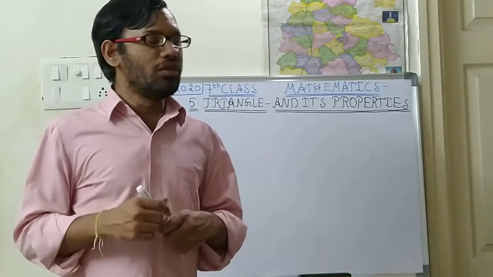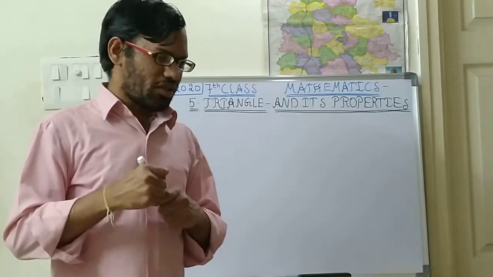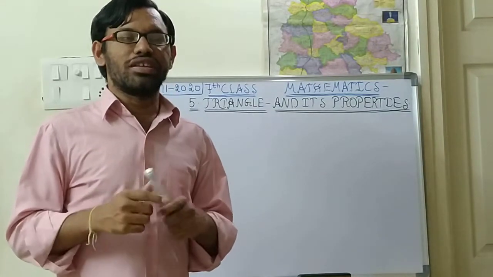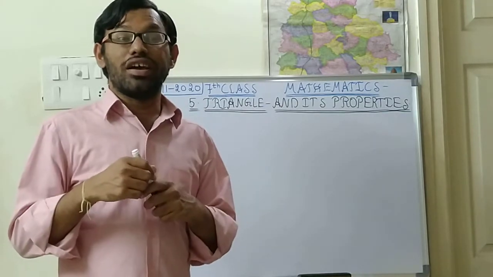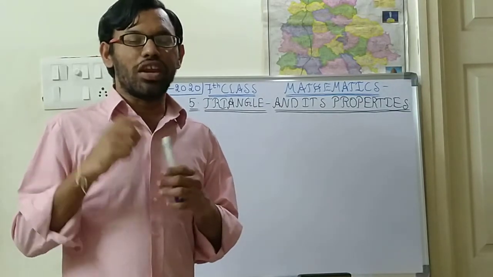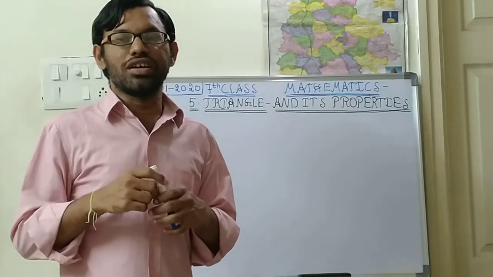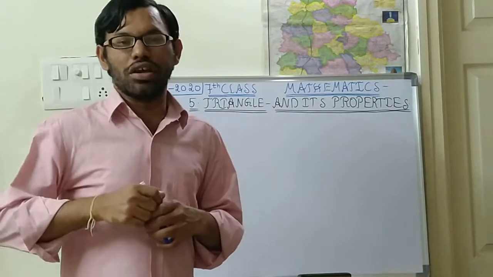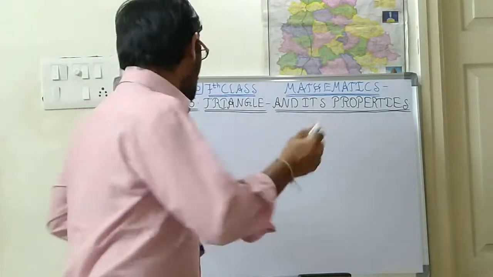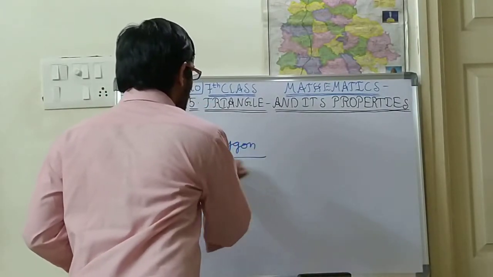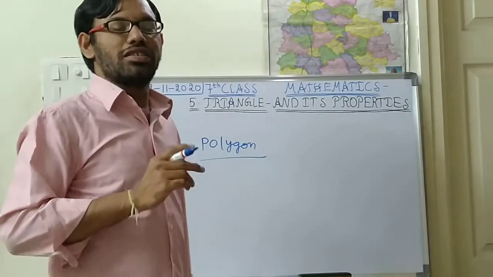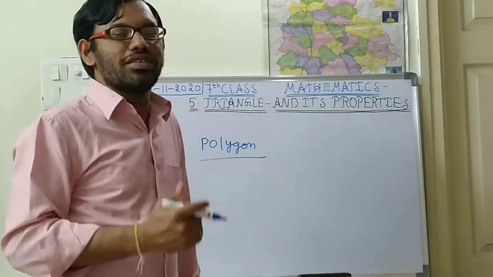See children, already in your 6th class you have learnt about a polygon. If you want to say any geometrical shape, you have learnt about a polygon. So what is a polygon? A polygon means a simple closed figure.